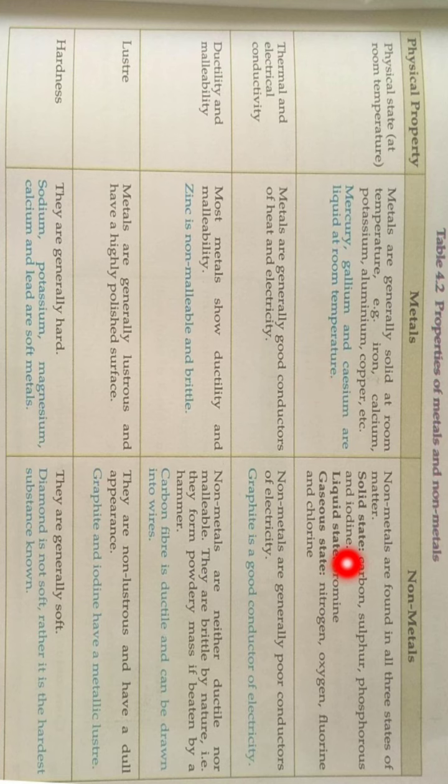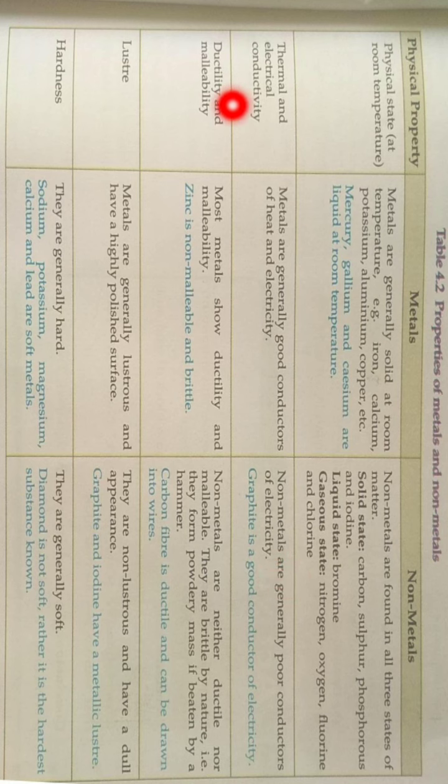While non-metals are found in all the three states of matter. Some are found in solid state like carbon, sulfur, phosphorus, iodine. Some are found in liquid state. This you must remember: bromine is the single non-metal which is found in liquid state. And gaseous non-metals include nitrogen, oxygen, fluorine, chlorine, etc.